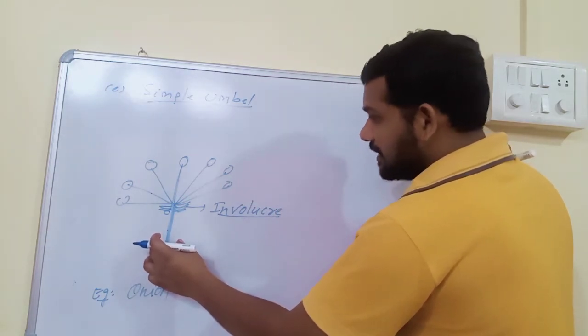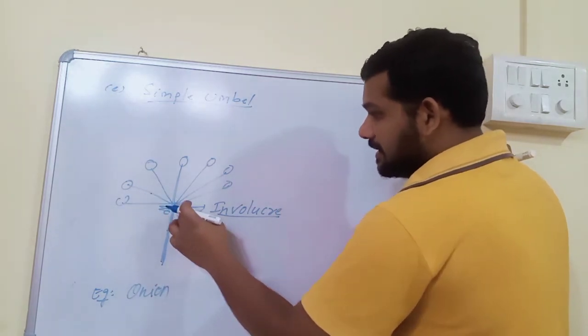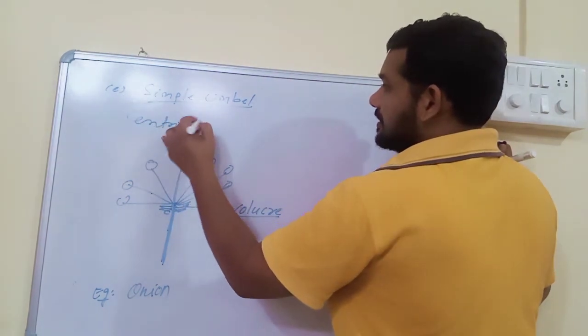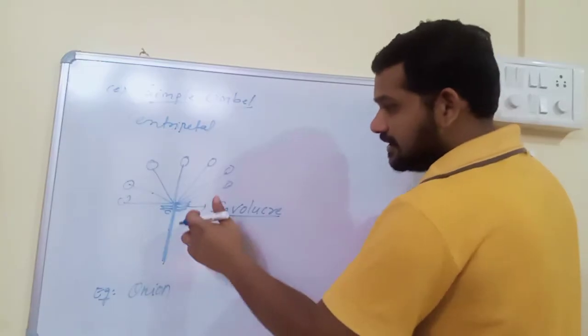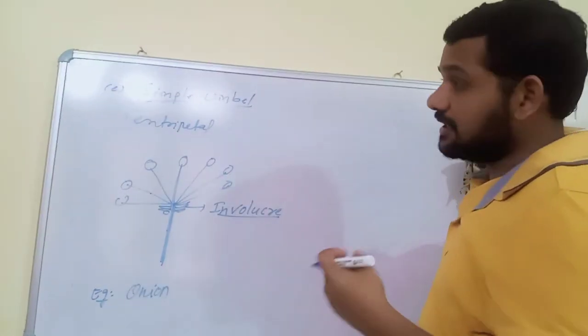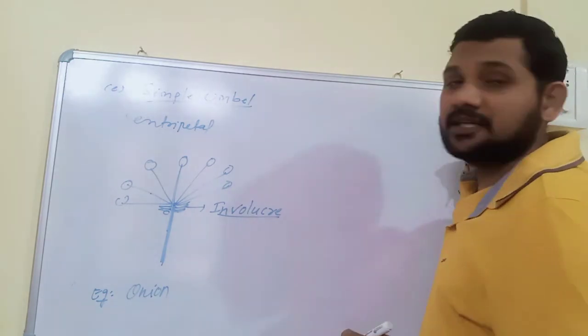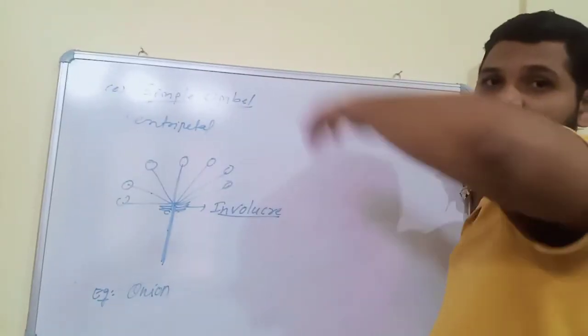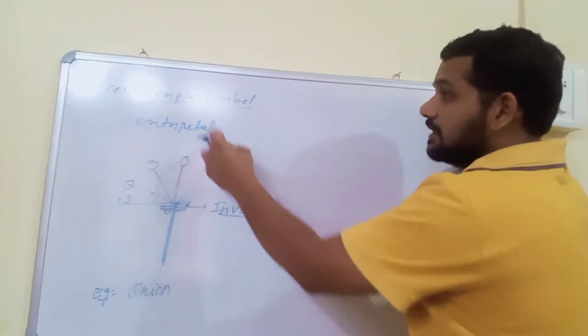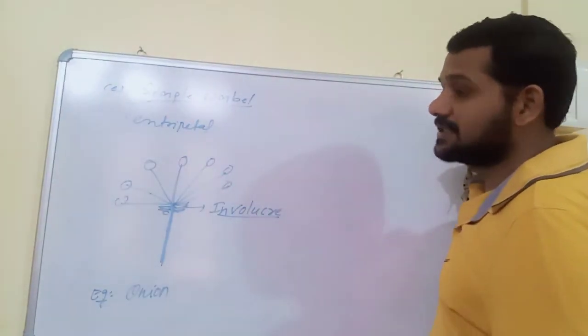The unbranched peduncle has many pedicellate and bracteate flowers in centripetal manner. In centripetal manner, because in this type the peduncle is reduced. If the peduncle is reduced, the arrangement of flowers is known as centripetal. If the peduncle is elongated and continuous, then the arrangement of flowers is acropetal. But in simple umbel, the arrangement of flowers is known as centripetal.